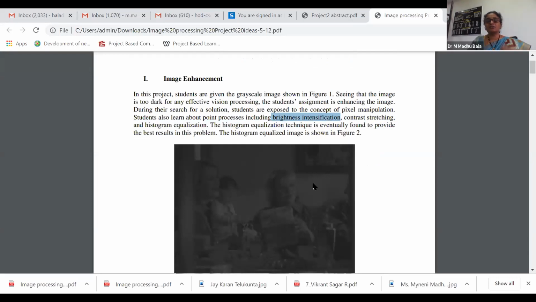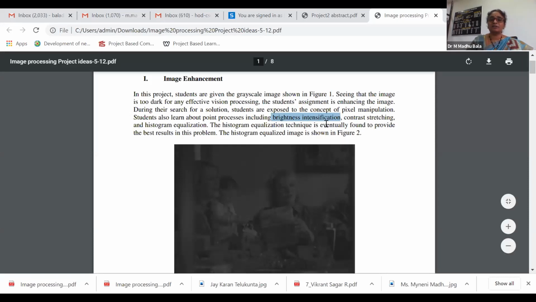Then you try to find a few dark images like this. You try to find out first what it is and how you can implement this. What is the technology required to implement this? You list out all the things first. Then, what are the variant techniques for image enhancement? Brightness intensification, contrast stretching, histogram equalization.